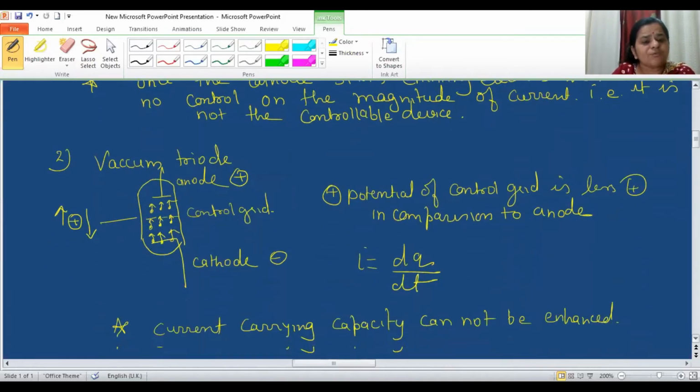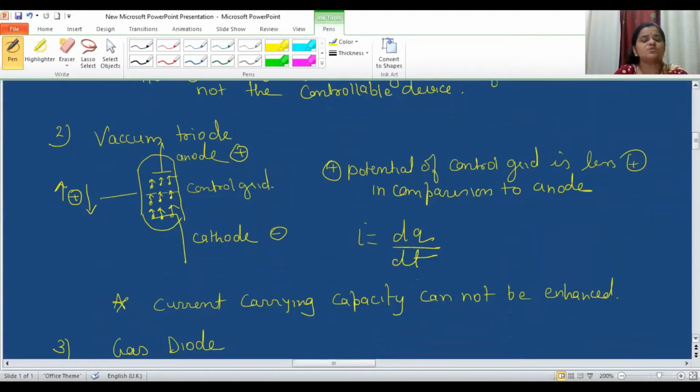Now, after the vacuum diode, since one of the drawbacks was that it is not a controllable device, the next invention was the vacuum triode. Triode means three electrodes. So it has three electrodes: one is the anode, another is the cathode, and the third is the control terminal, which is called the control grid.